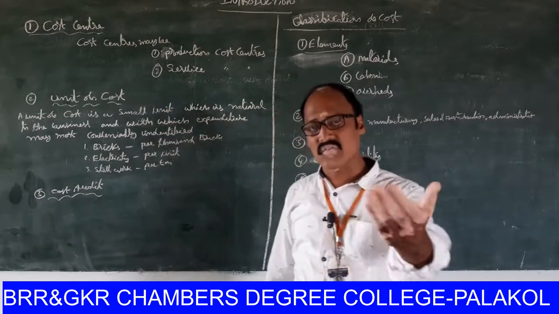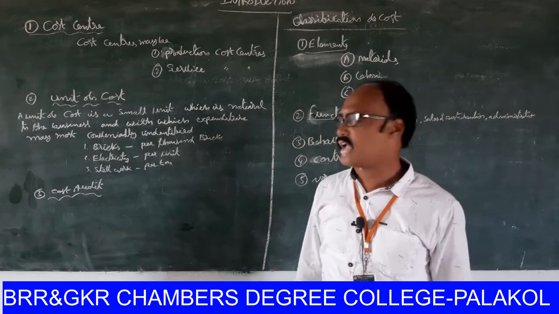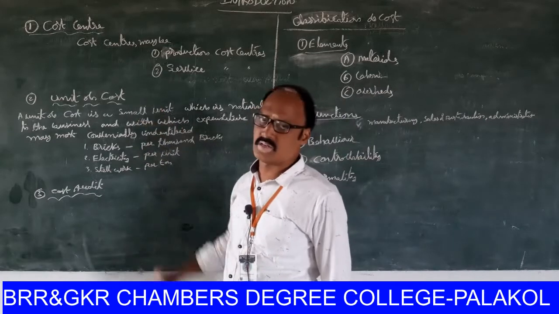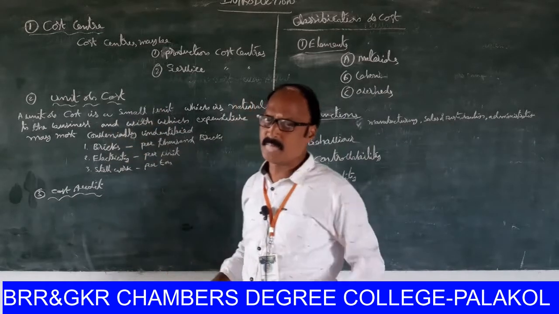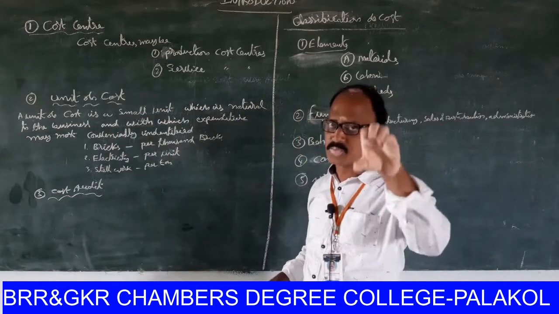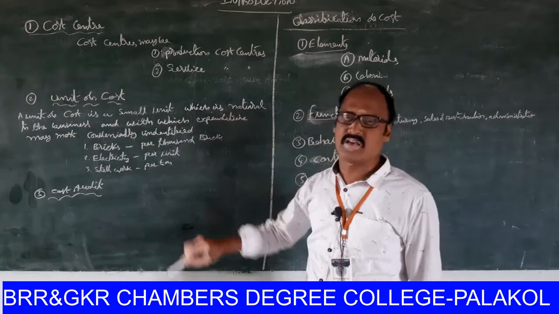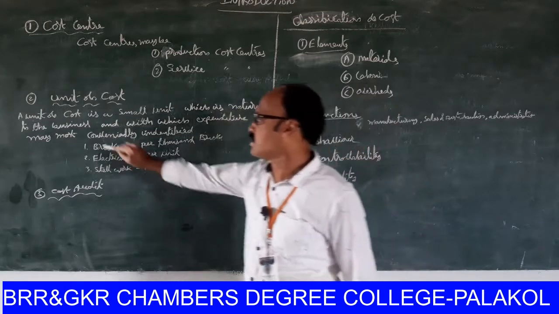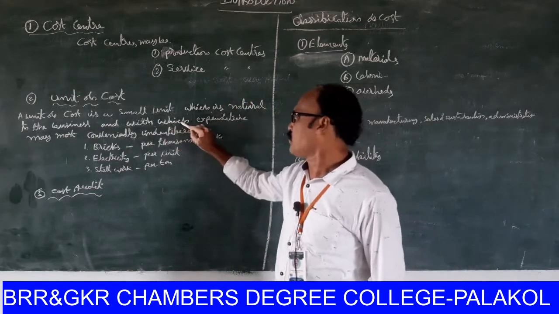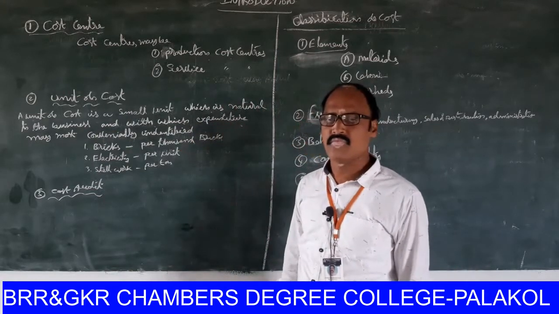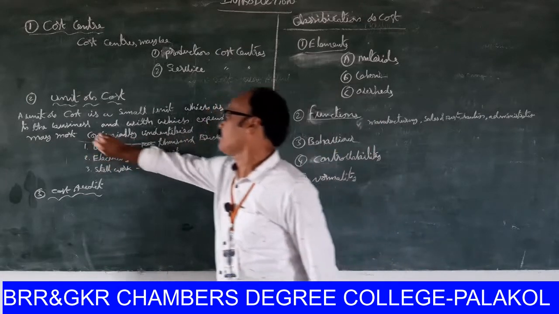Unit of cost differs from organization to organization. What is the definition of that? Unit of cost is a small unit which is natural to the business, and with which expenditure may most conveniently be identified.